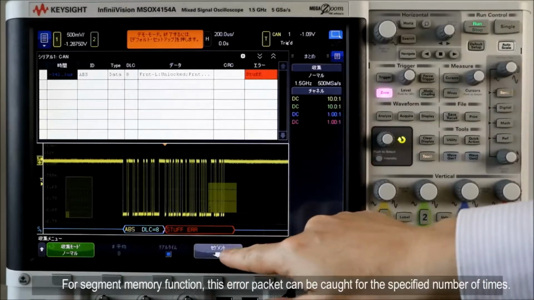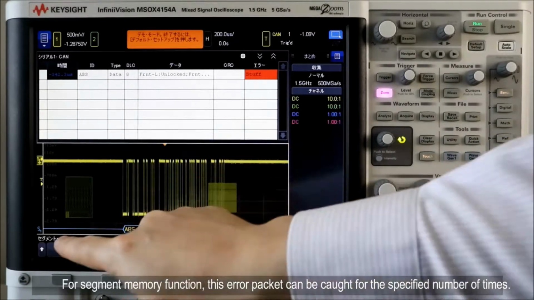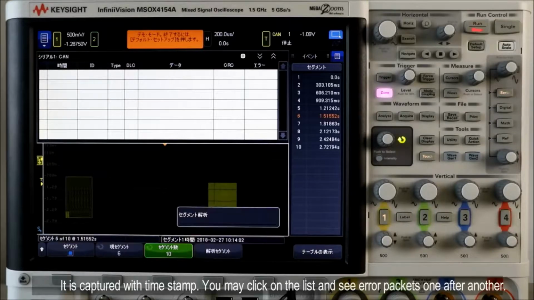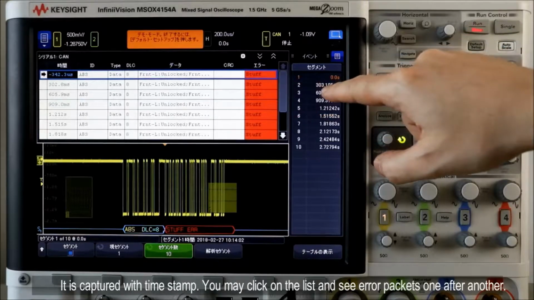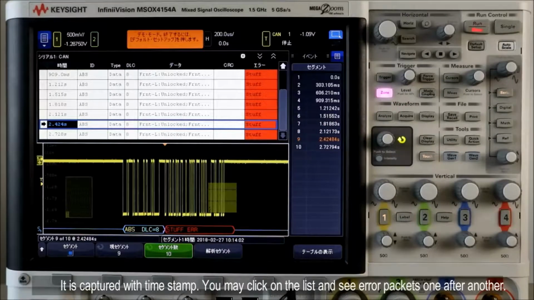With the segment memory function, this error packet can be caught for a specified number of times. Let's capture 10 packets. It is captured with timestamp. You may click on the list and see error packets one after another.